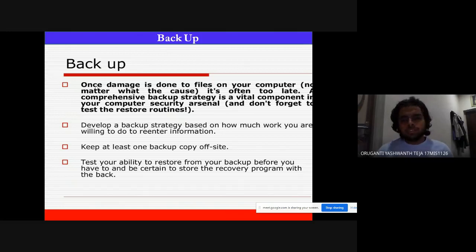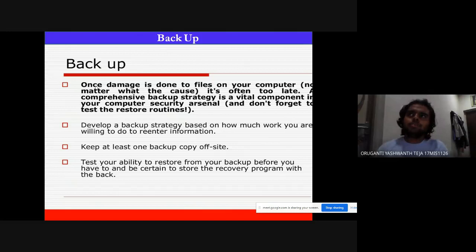A comprehensive backup strategy is a very important component in your computer security. And don't forget to test the restore routines. Develop a backup strategy based on how much work you are willing to do to re-enter information. Keep at least one backup copy off site.